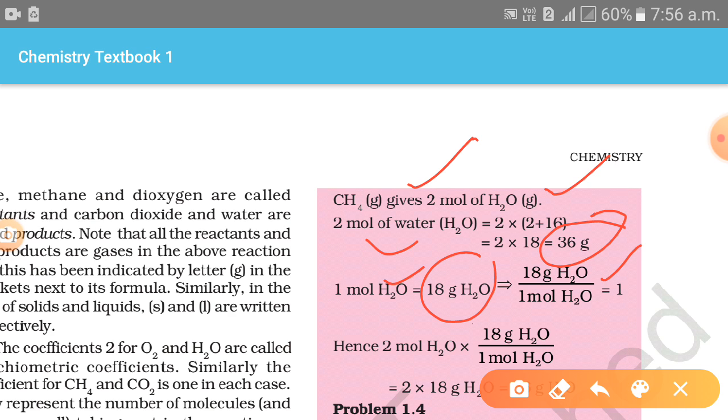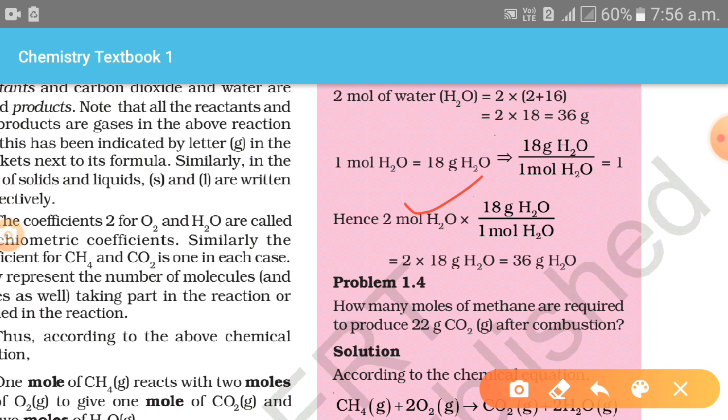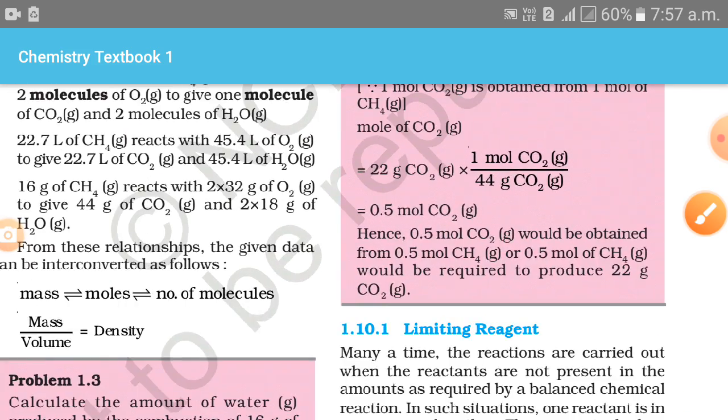Hence 2 moles of H2O into 18 grams upon 1 mole of H2O, then we obtain 36 gram of H2O. Same questions you can easily complete.